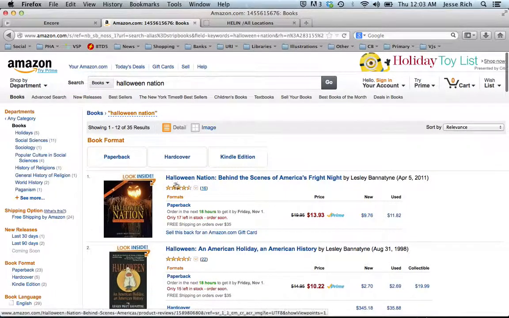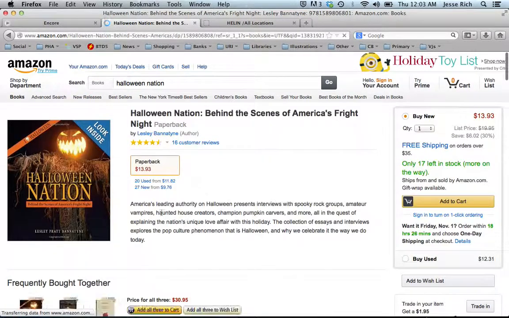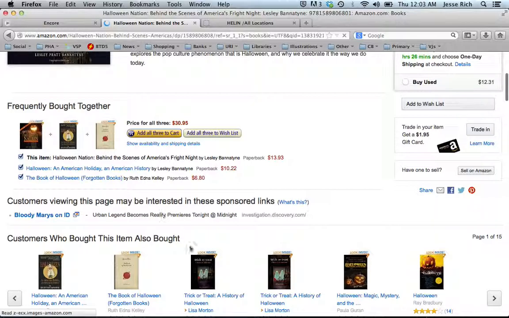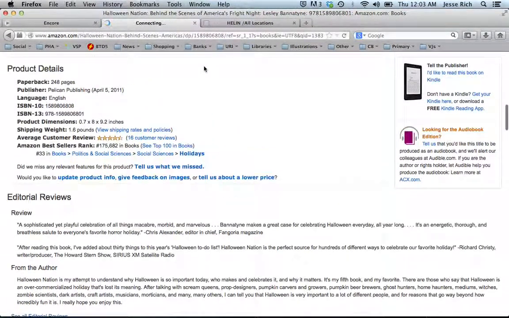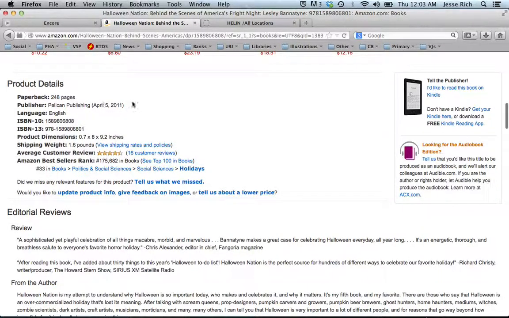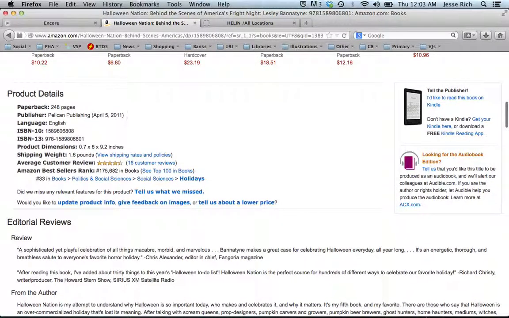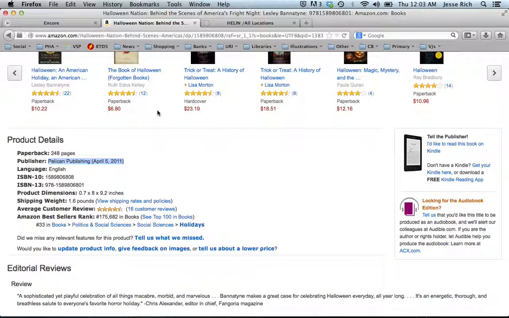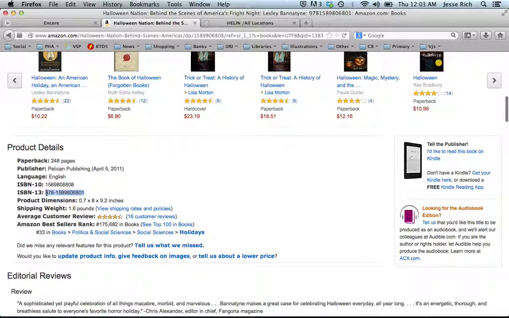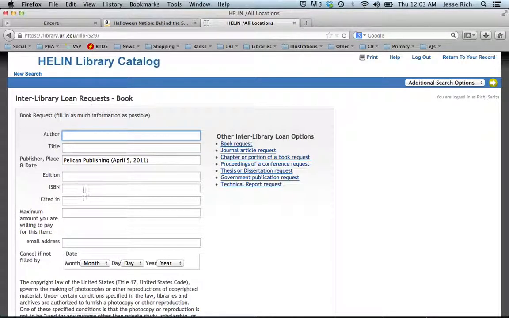So you'll just need to find the book on Amazon, because you need the publication information, and all the other stuff you need is listed nice and neat down here. So you'll need title, author, publication date, for example. And ISBN will speed up the process. You can do either 10 or 13.